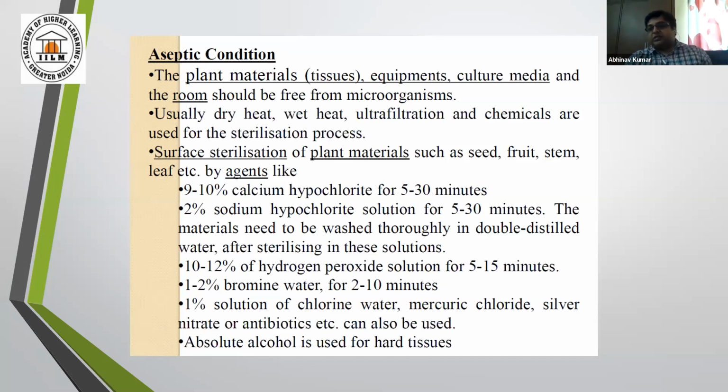It's not like you just take the tissue from outside and directly use absolute alcohol. No, this sterilization process itself is a lengthy process. If it is a wood material or a hard tissue, or if it is a softer tissue like leaf, we directly go for